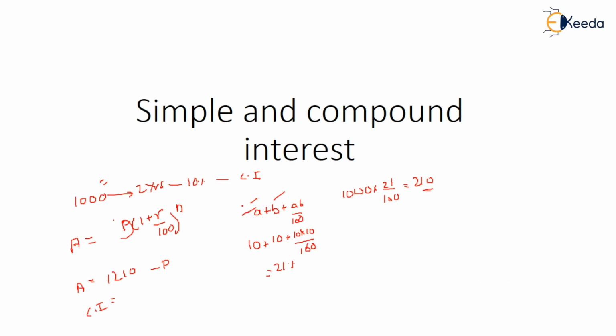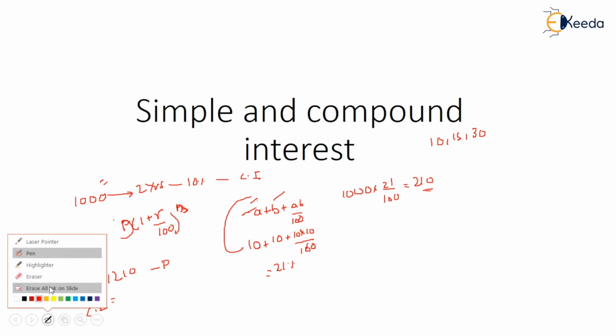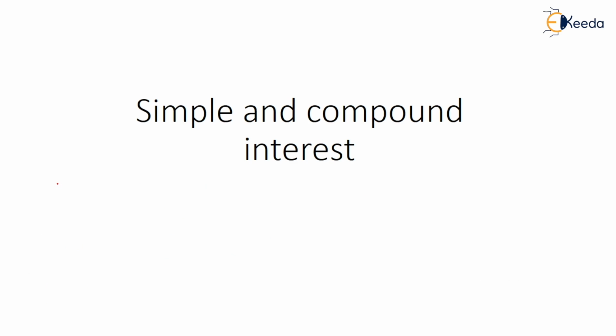So what is the benefit of this formula? If the first year they tell you the interest rate is 10%, second year 15%, third year 30%, you can simply find it out by this. Because if you go with the traditional formula-based method, when it comes to 3 years, the calculation becomes very lengthy. So for 3 years, if I say 10% interest each year, you have to solve a plus b plus ab by 100, using this small formula.